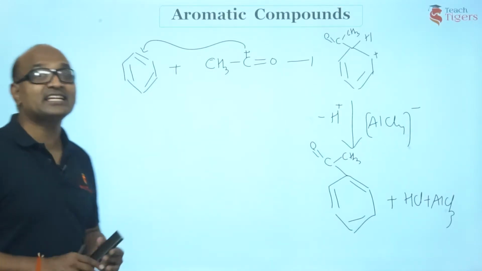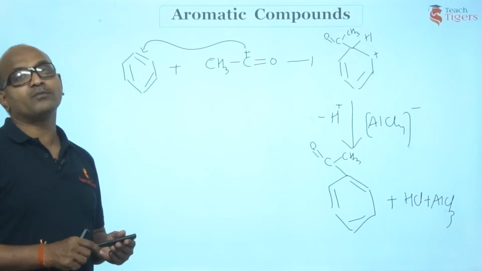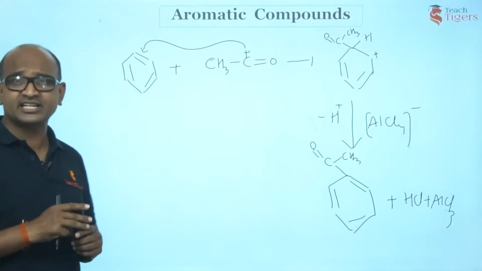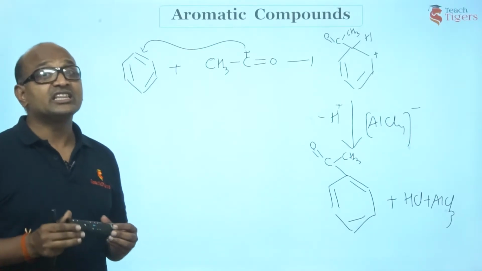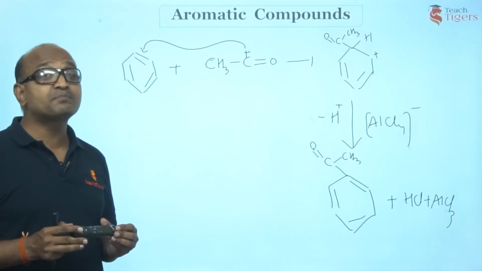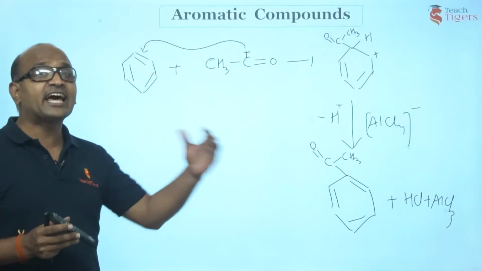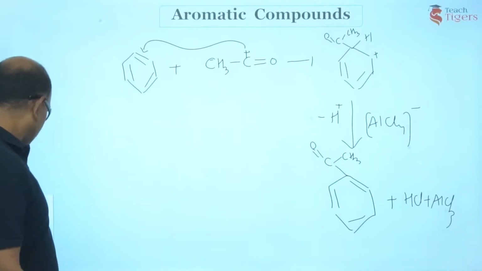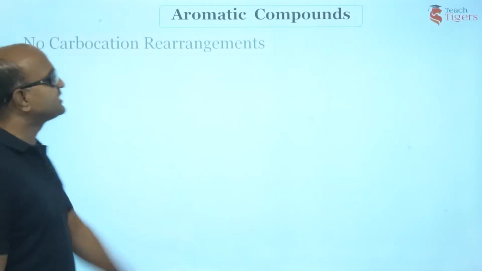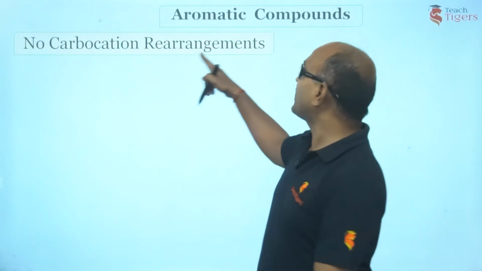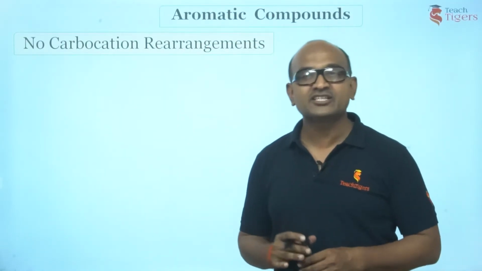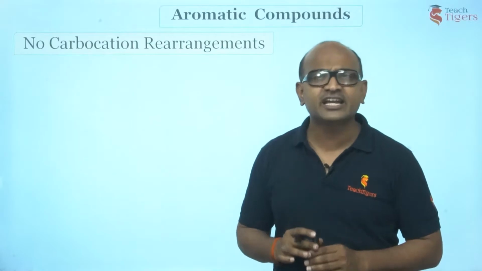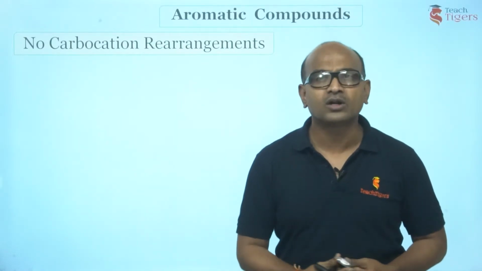So acylium ion is the electrophile formed in the acylation reaction, right? But let us see what is the difference in case of alkylation and acylation. First thing, I have already told that the carbocation-like species in the alkylation is entirely different from the acylium ion in acylation. What is the difference? Just check it out. Now can you see this? There we had carbocation rearrangements taking place in case of Friedel-Crafts alkylation. You do not observe any such kind of rearrangement in case of acylation.